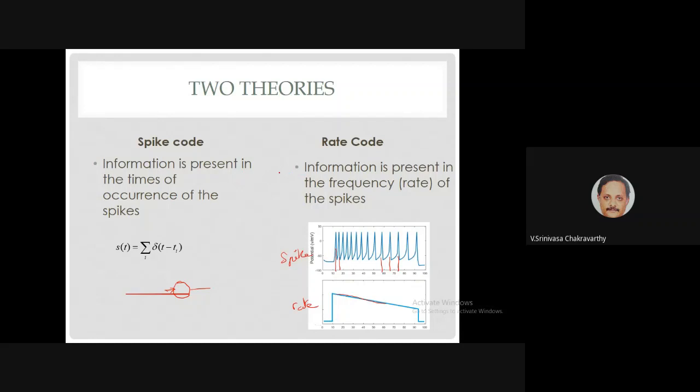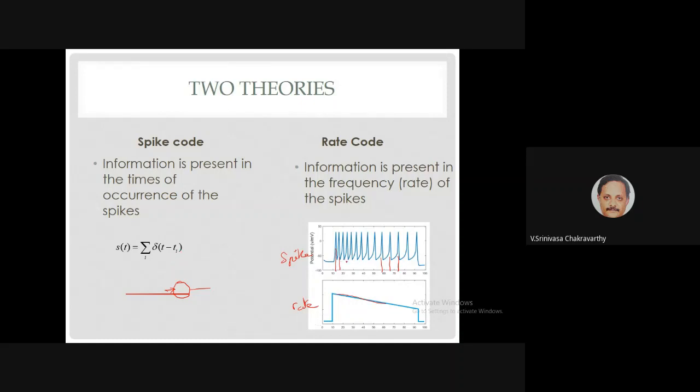Like I said just now, the spike code emphasizes only the time of spiking. The spike waveform itself is ignored. You don't bother about it. Therefore, ideally, you represent the neural signal using a train of delta functions. The information is all in these values t_i, whereas the rate code refers to the frequency of spikes.